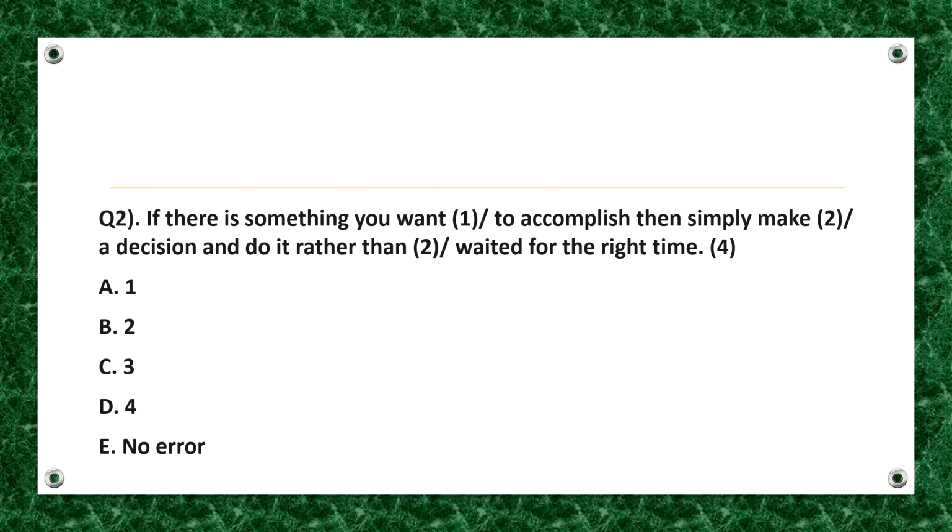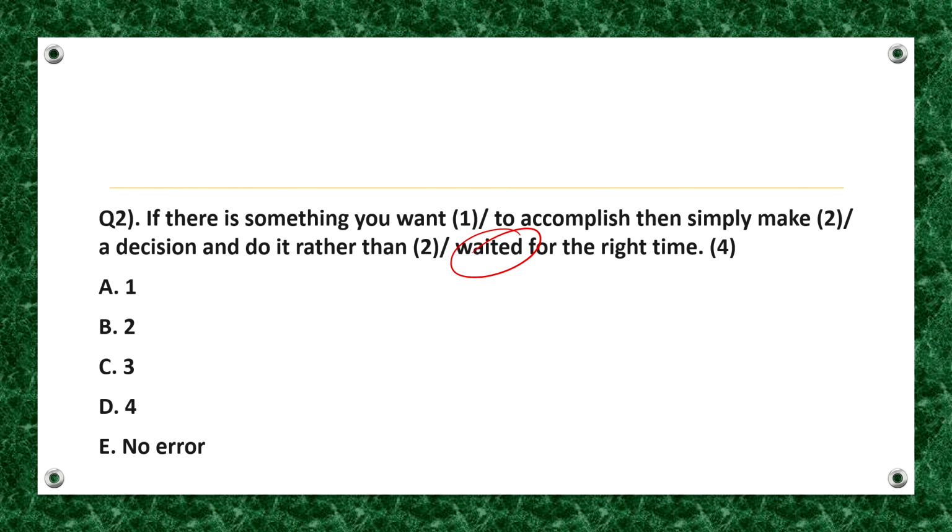So, is it done? Let's discuss. Let me first read out the sentence given. If there is something you want to accomplish, then simply make a decision and do it rather than waited for the right time. So, the error is in the fourth part of the sentence. So, we need to replace waited with wait or waiting. Means the verb is in its base form or gerund.